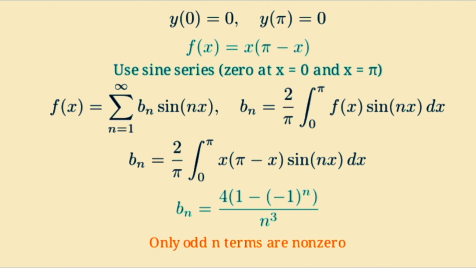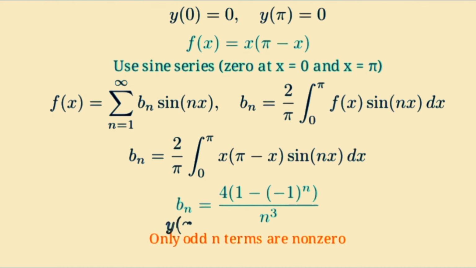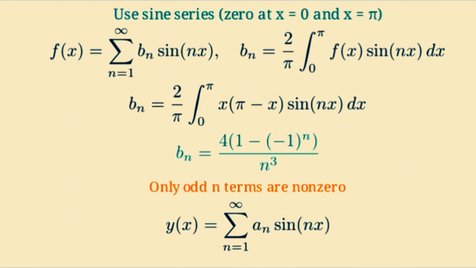The result is b sub n equals 4 times 1 minus negative 1 to the n, all divided by n cubed. This means only odd n contribute, because 1 minus negative 1 to the n is 0 when n is even. Next, we expand y of x in the same sine basis. y of x equals the sum of a sub n times sine nx.